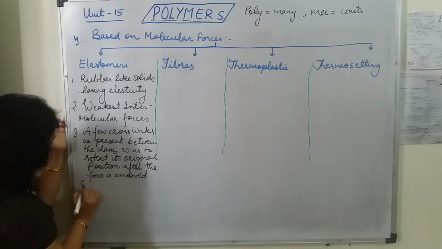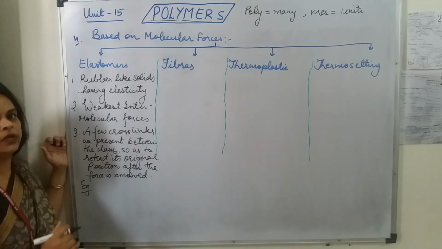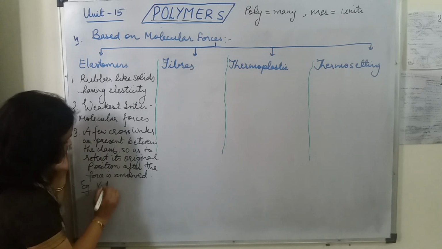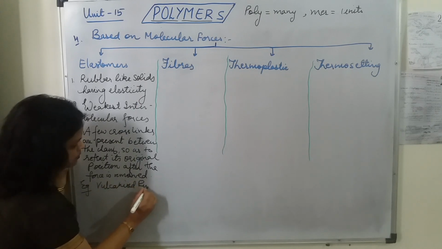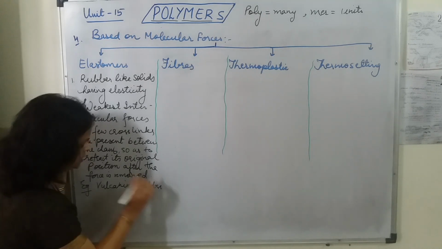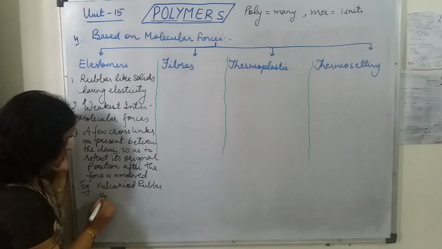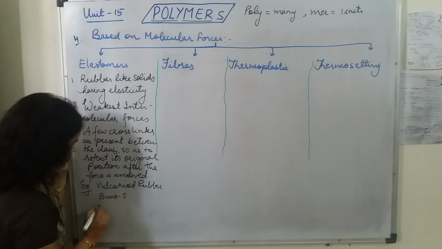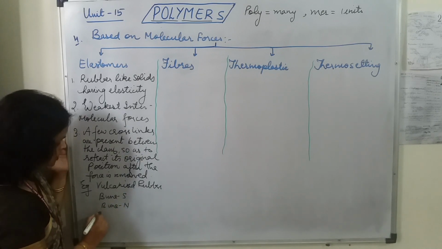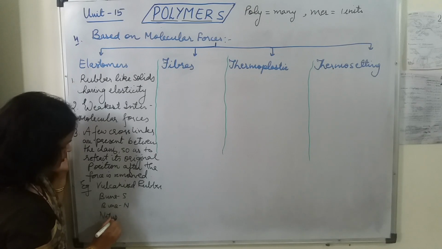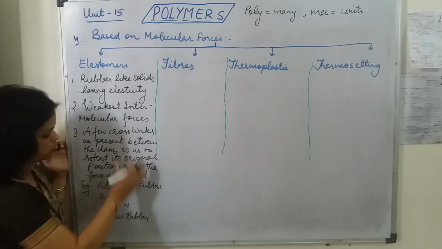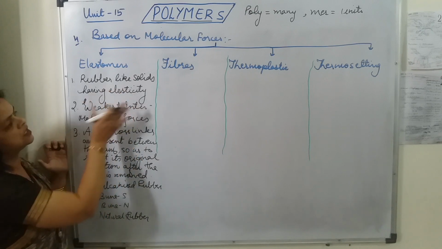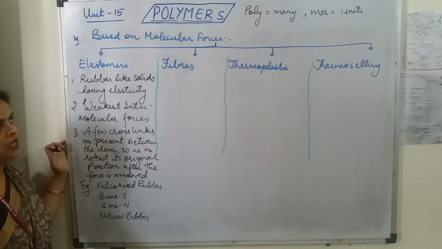And in this category, students, various examples of rubbers can be placed. For example, vulcanized rubber or natural rubber, Buna S, Buna N. So all of them have elastic properties and they are termed as elastomers.